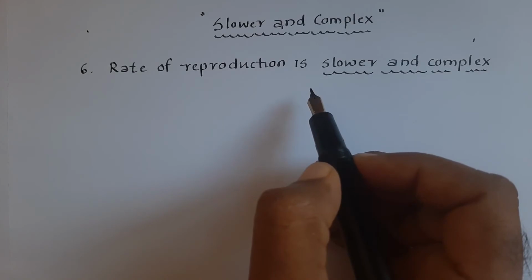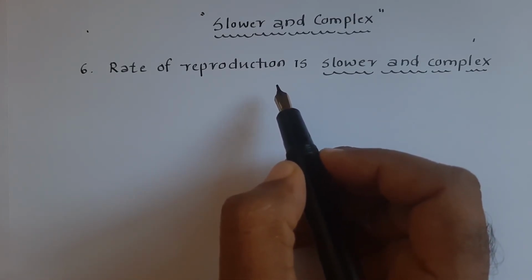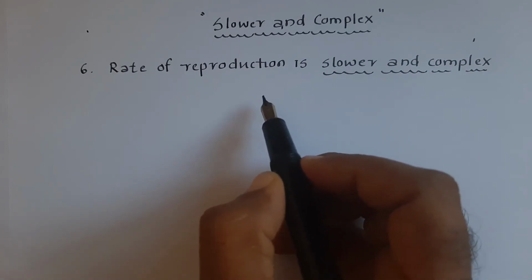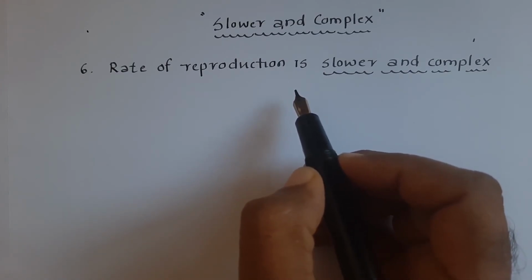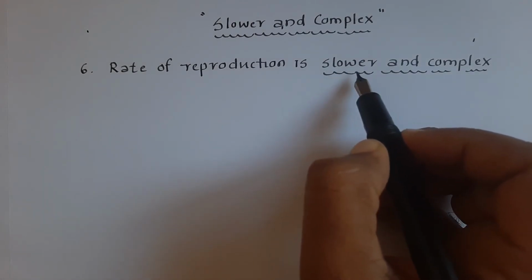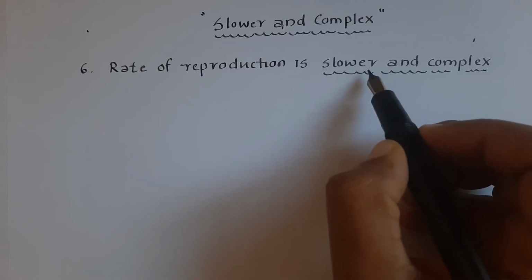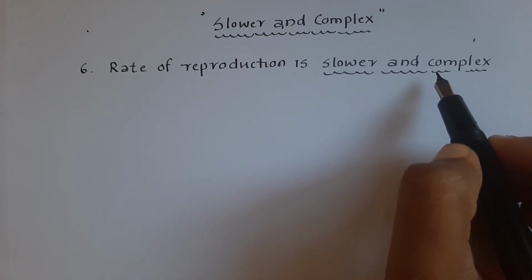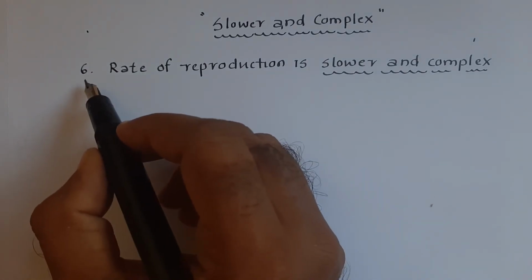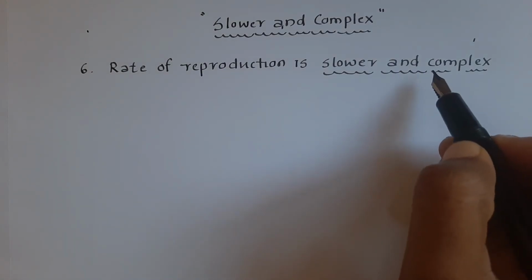Here, because phenomena like fusion of gametes and formation of gametes take a longer period, that is why the rate of reproduction is slower and it is a complex one. It is slower when compared with asexual reproduction. This is how we can state the sixth most important characteristic feature of sexual reproduction.